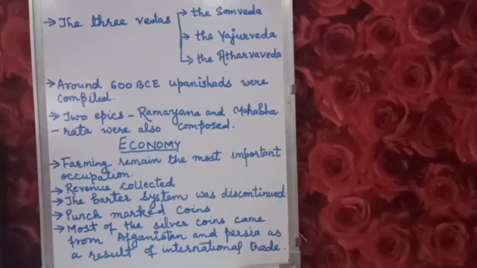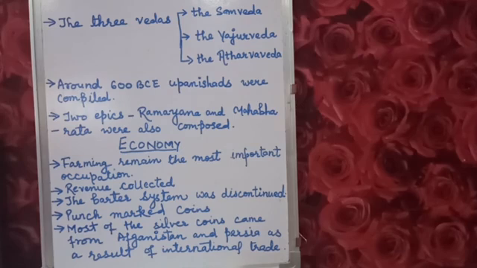Other than gold, silver, copper, lead and tin, they had discovered the use of iron also. Many agricultural implements and weapons of war were made of iron. So as you can see, agricultural implements and weapons of war were also developed in the later Vedic period. So this time span was very important in the economy part.